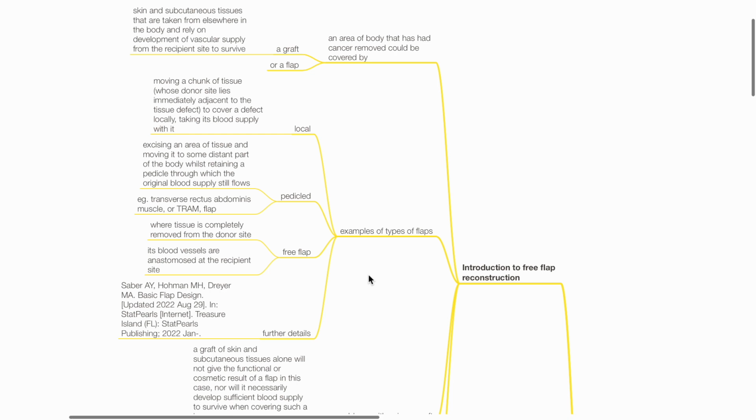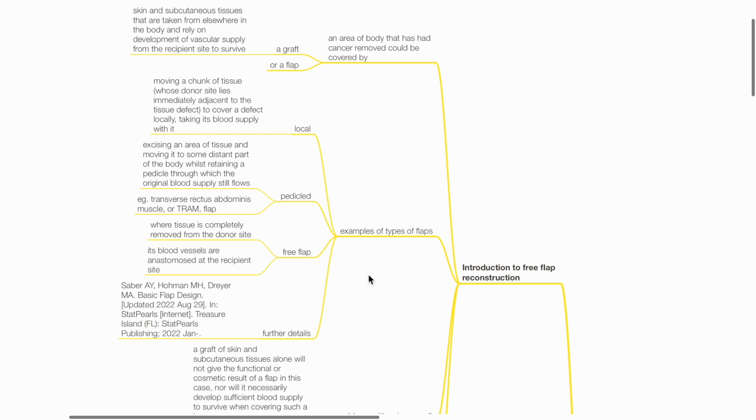A pedicled flap involves excising an area of tissue and moving it to some distant part of the body whilst retaining a pedicle through which the original blood supply still flows. For example, transverse rectus abdominis muscle flap. In a free flap, the tissue is completely removed from the donor site and its blood vessels are anastomosed at